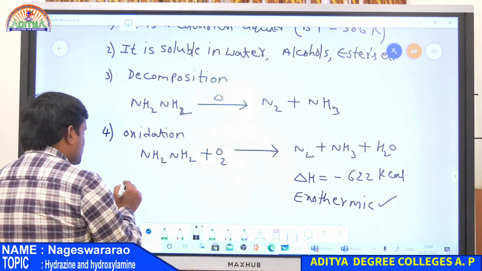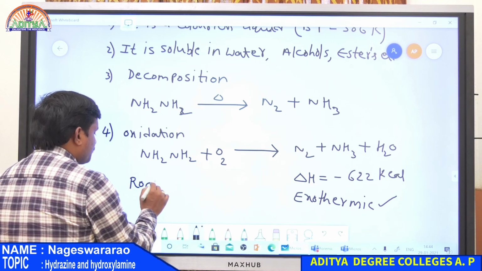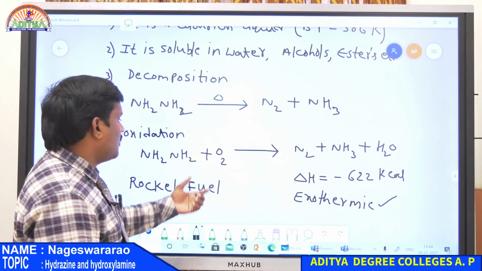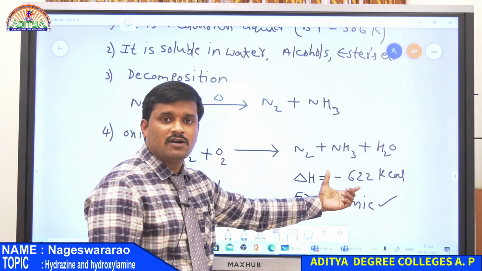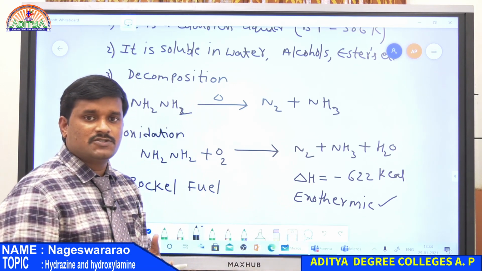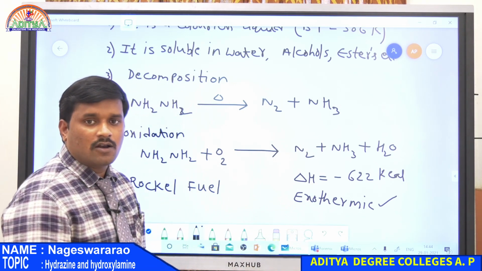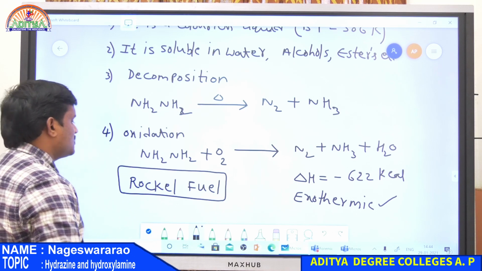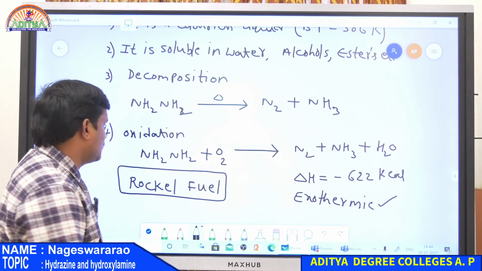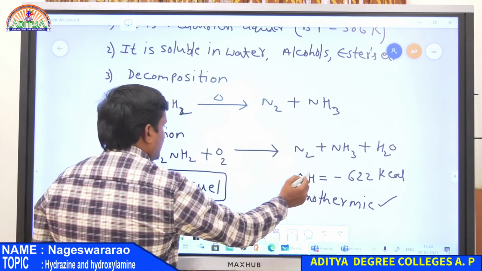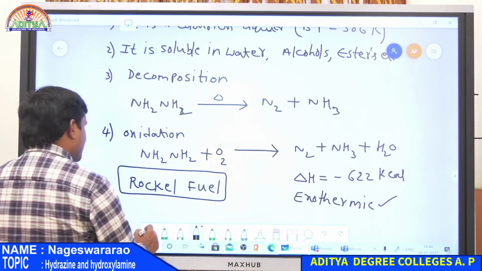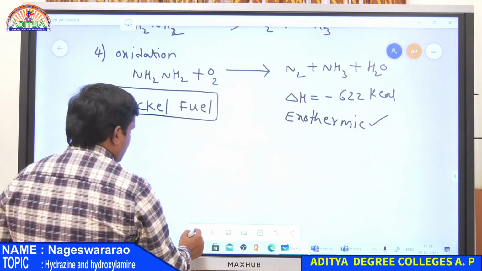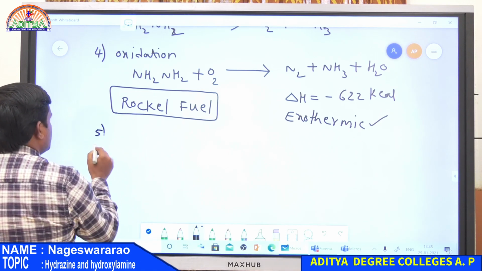Therefore hydrazine is used as a rocket fuel. This is used as a fuel for rockets because on oxidation it gives a large amount of heat energy. That is the application, or use, of hydrazine: it is used as a fuel for rockets, because on oxidation it gives 622 kilocalories of heat energy. And then the fifth property. Fifth property is reduction.